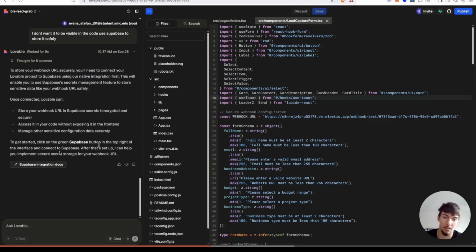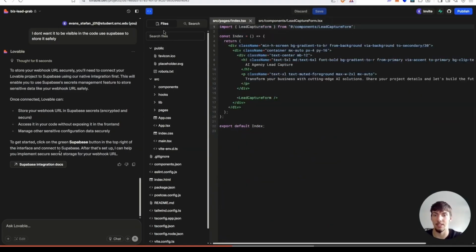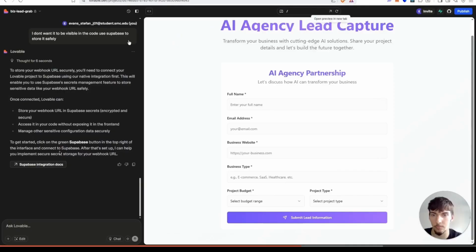Say connect to Supabase, and then it'll literally just create a Supabase table with your webhook and then connect it to this code. So it won't be in the front end. You don't want it to be just sitting here in the code, right? Because then anyone can look at that. Okay, yeah, and that is basically how you make your webhook more secure. I wouldn't say it's necessary to put it in Supabase, but if you really want to be 100% sure that no one can access it, I'd put it into Supabase.